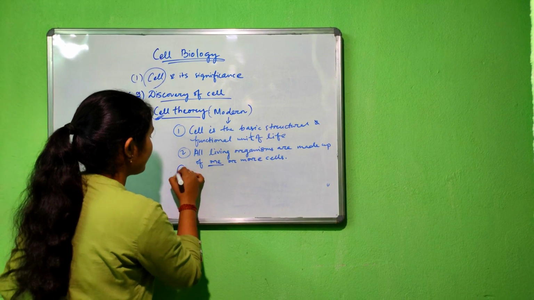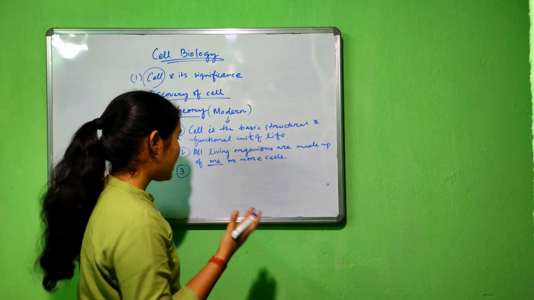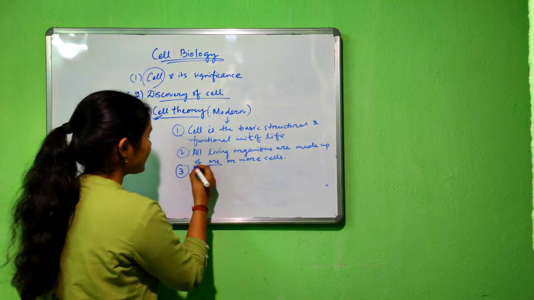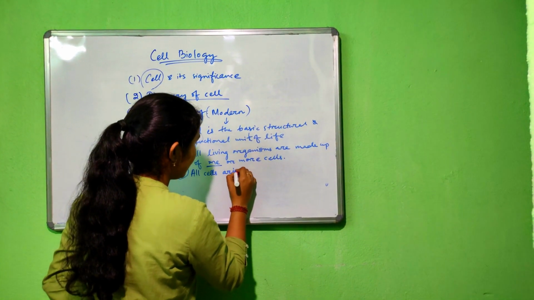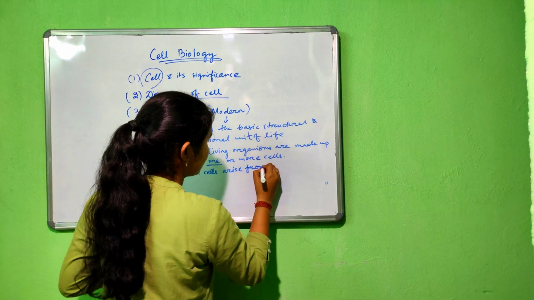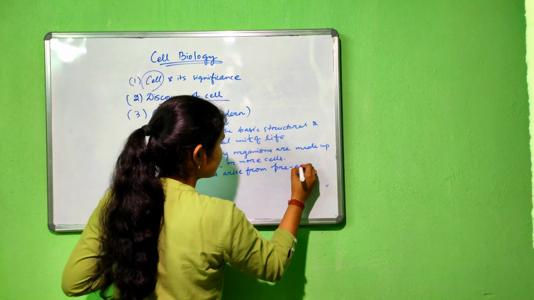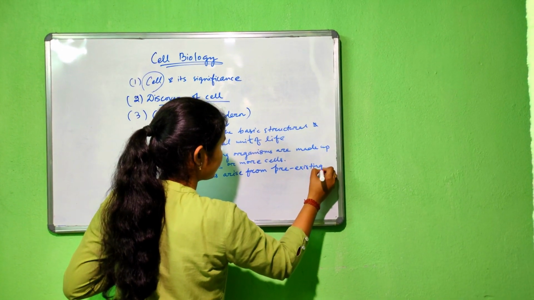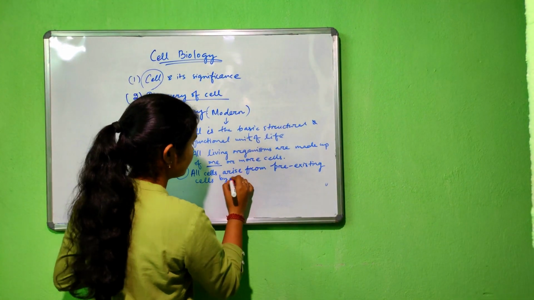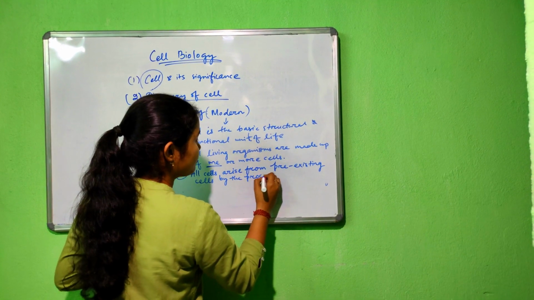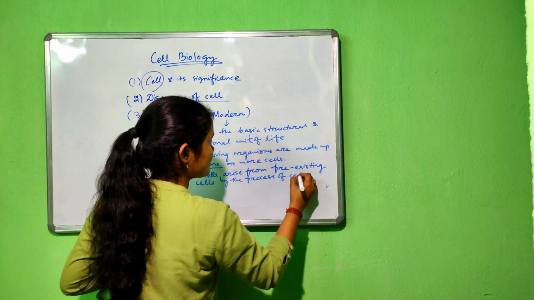Then come to the third point, which was given by our scientist Rudolf Virchow, that all cells arise from pre-existing cells by the process of cell division.